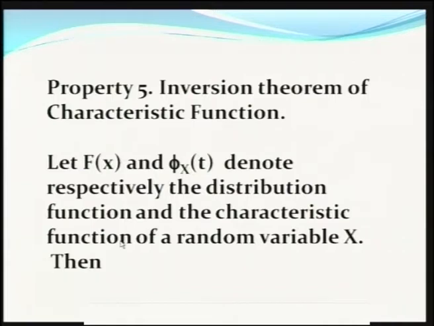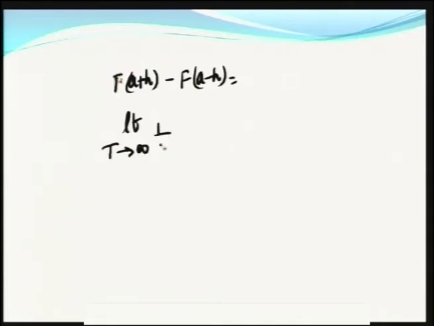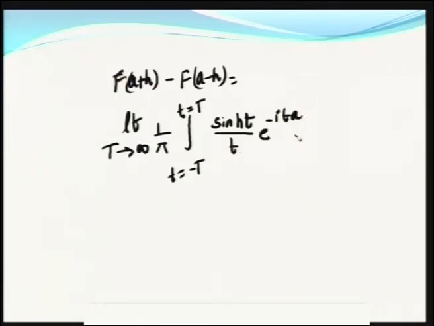So, the inversion theorem says that if F of x is the distribution function and pi x of t is its characteristic function, then F of a plus h minus F of a minus h is equal to, since it is lengthy, I will write it in the next line, limit T tends to infinity 1 by pi integral t ranging from minus capital T to plus capital T sin h t by t e power minus i t a into pi x of t dt. This is the distribution function.